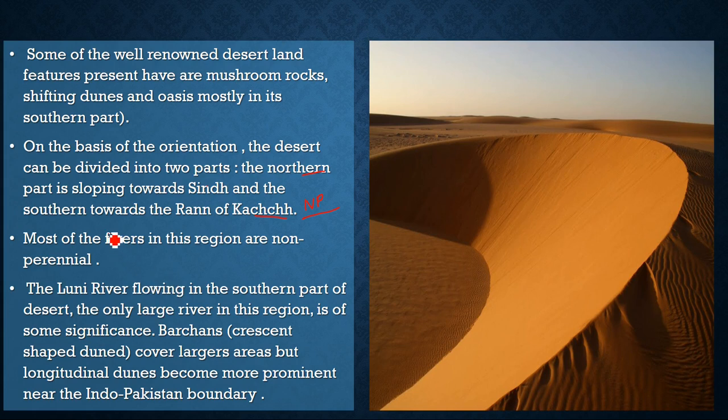Most of the rivers in this region are non-perennial. I told you about the presence of the barkans, right? Sand dunes like crescent-shaped sand dunes. And the biggest river that flows here is the Luni River, flowing in the southern part of the desert. The only large river in this region, it is of some significance. Barkans, I told you already.